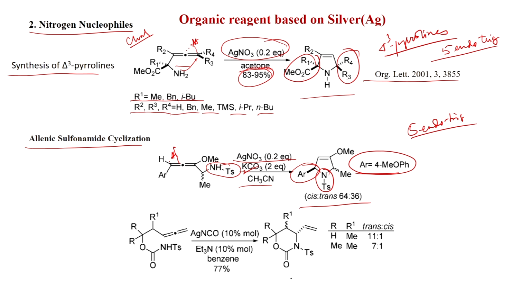And now, you can see this is a carbamate motif, and there is an allene motif, and with AgNCO 10 mole percent, triethylamine, here also you have to use a base like triethylamine 10 mole percent, in benzene, you get this cyclic product.